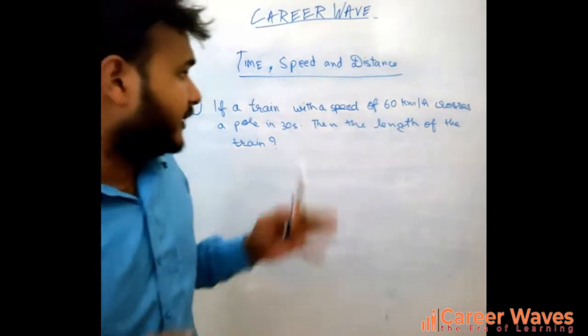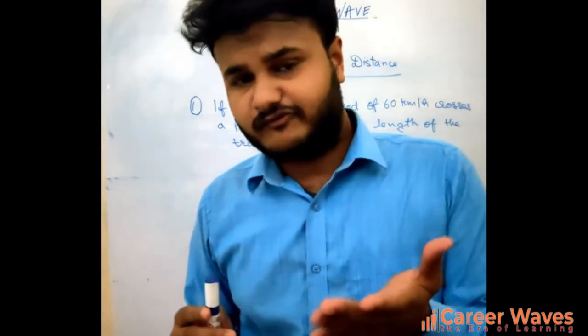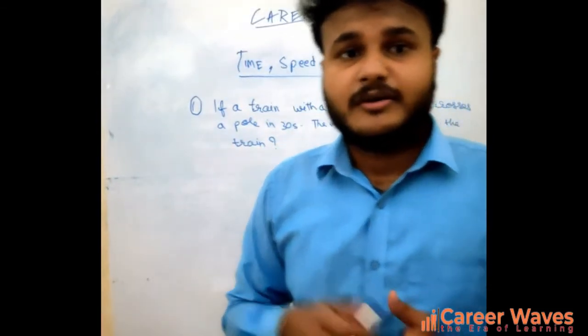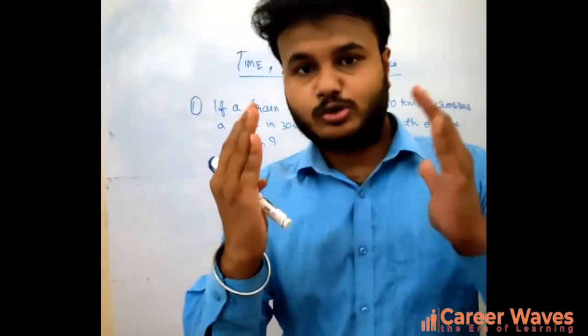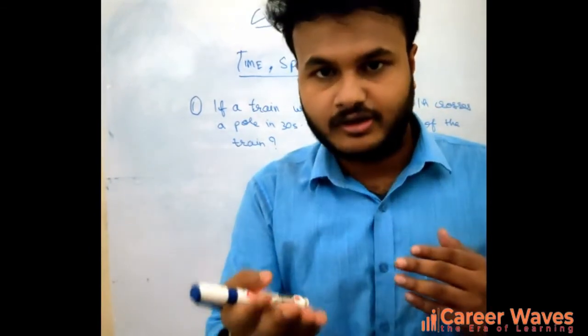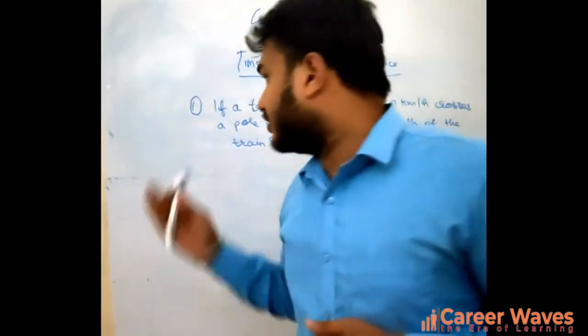So in these two questions we have seen that only one train is crossing either a platform or bridge. But in the next part of time, distance and time, we will see how two trains cross each other, and the time taken by them, or the speed or length of the train. So until then, just solve this question.